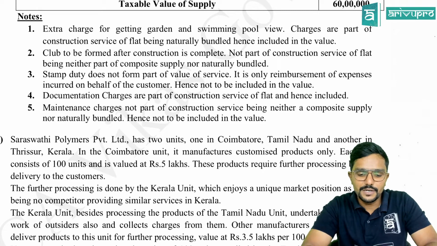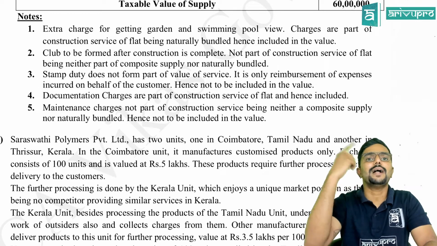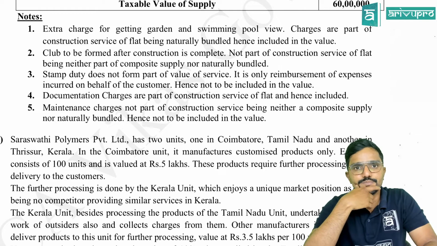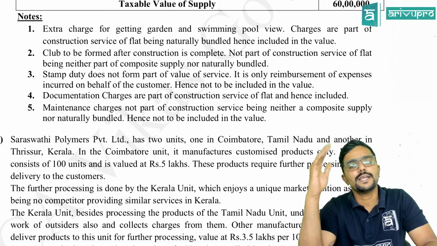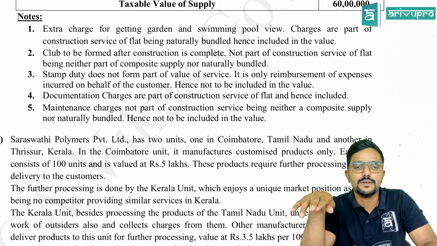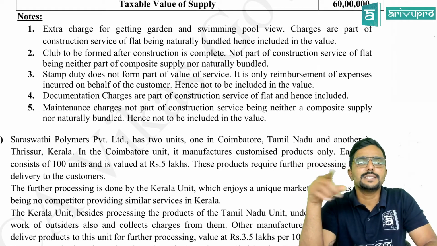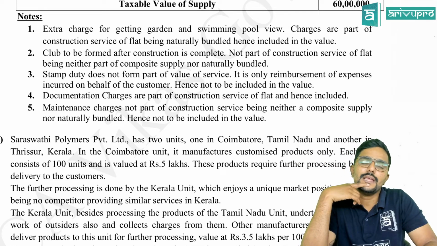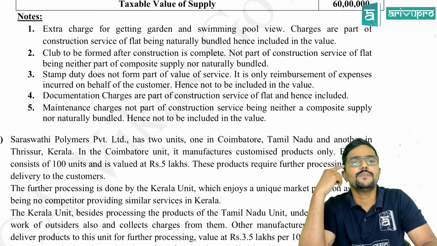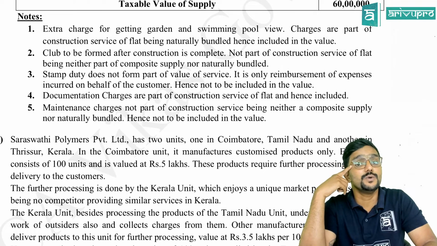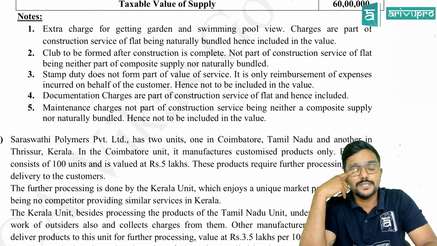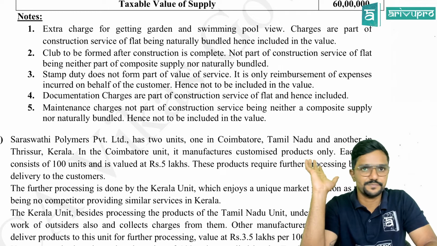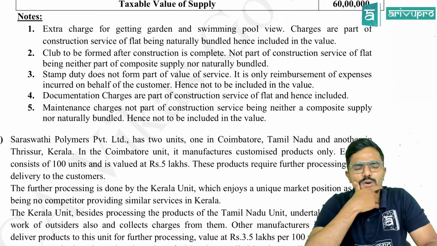I will try to give a different angle for this. You can also assume this as a part of 15(2)(a), that is, any tax levied under any law other than GST, which is separately charged. So can we think it is a part of 15(2)(a) and add it? Yes, you can do that also. But if you are doing that, please give a note for it. Both the angles are fine for me.